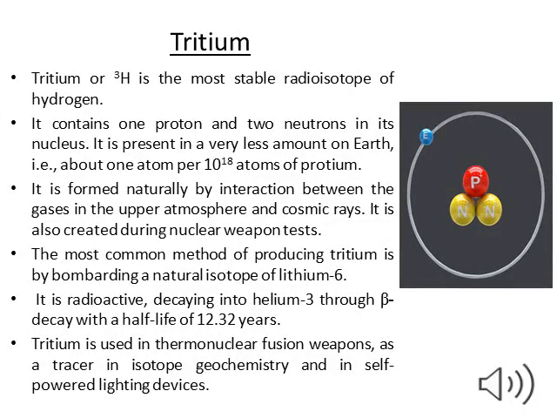Last but not the least is tritium. It is considered to be the most radioactive isotope of hydrogen, containing one proton and two neutrons in its nucleus. It is in very small quantity on Earth. It is formed by natural interaction between gases in the upper atmosphere and cosmic rays, and is also created during nuclear weapon tests. The most common way is by bombarding an isotope of lithium-6. It decays into helium-3 through beta decay with a half-life of 12.32 years. Tritium is used in thermonuclear fusion, self-powered lighting devices, etc.